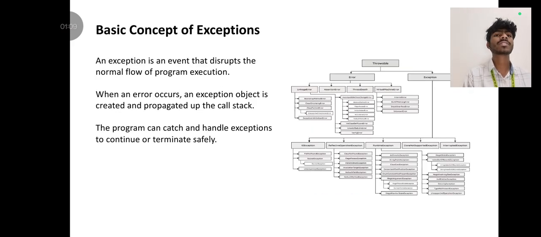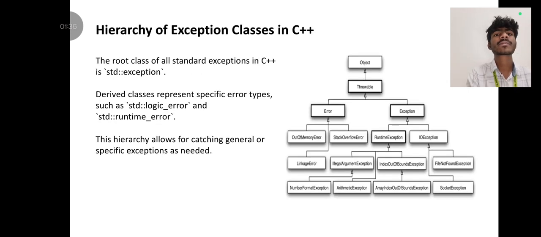Basic concept of exceptions. An exception is an event that disturbs the normal flow of a program. When an error occurs, an exception object is created and propagated up the call stack. The program can catch and handle the exception to continue or terminate safely.